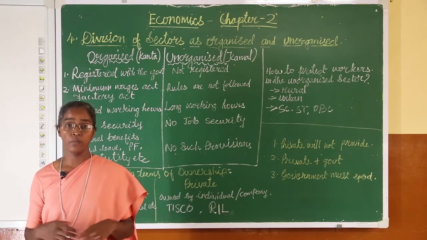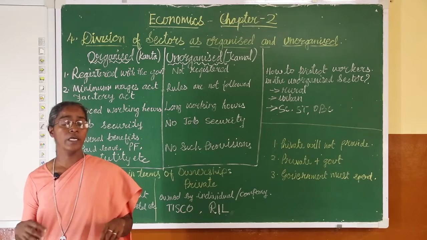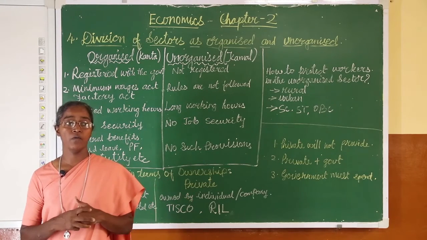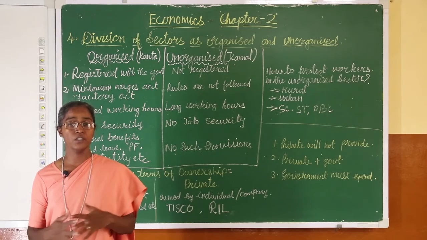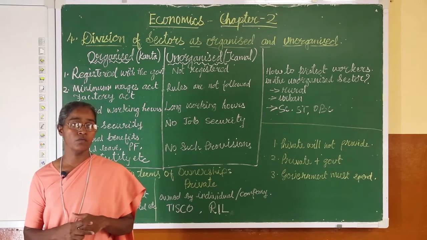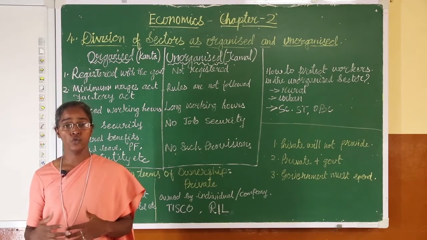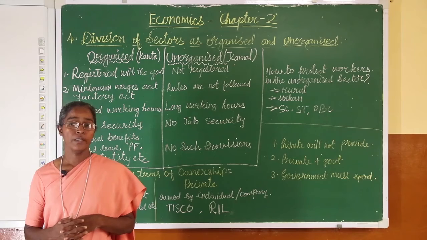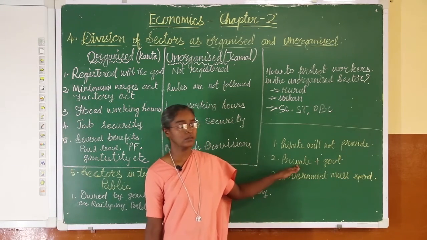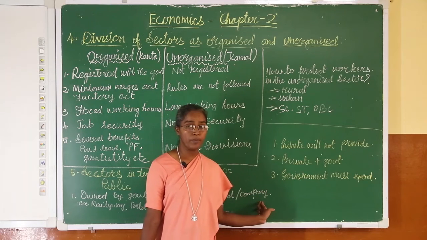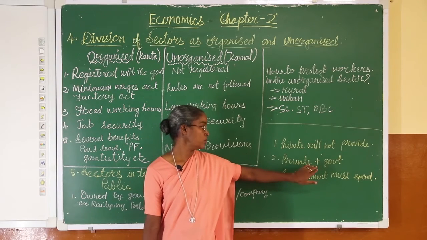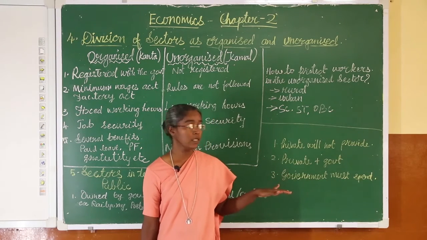Now, where do the private and the government have to join hands? Like in providing electricity. Now there are industries set up, and if the government is going to charge a huge amount for electricity, what will happen? Many of the small scale industries will close down because they will not be able to pay this huge amount for the electricity. Therefore, the government should help the private, that is the individual or the company, for the production of goods, then this is successful. So this is done by both the private and the government.